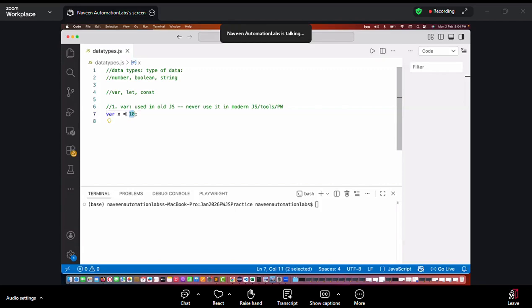Okay, 10. So then it will decide, okay, x is a number, but not at the compile time. Compile time means when I write the code. Everything will be decided at the runtime over here. So this is the first thing in JavaScript.